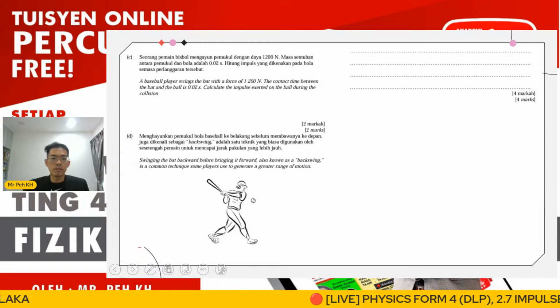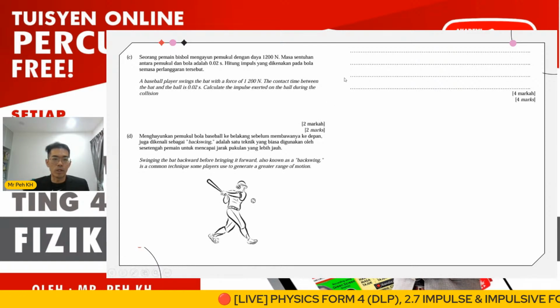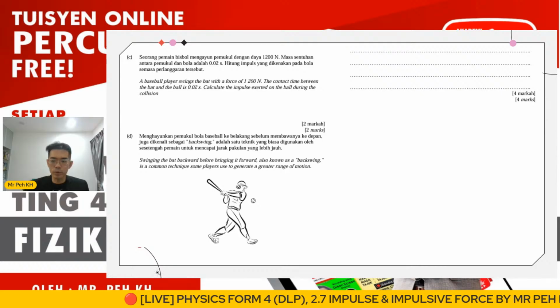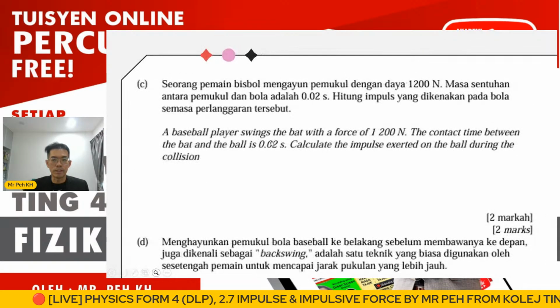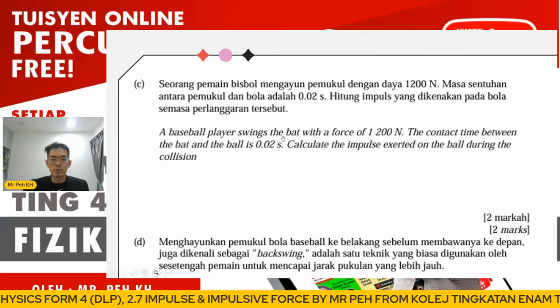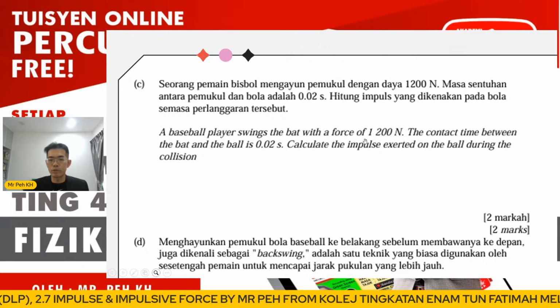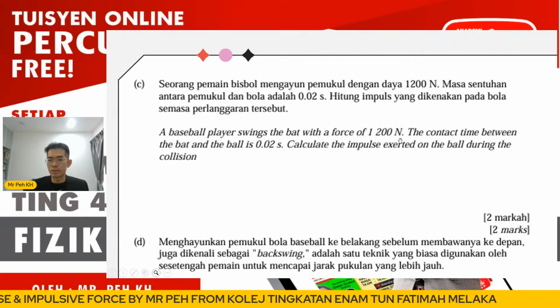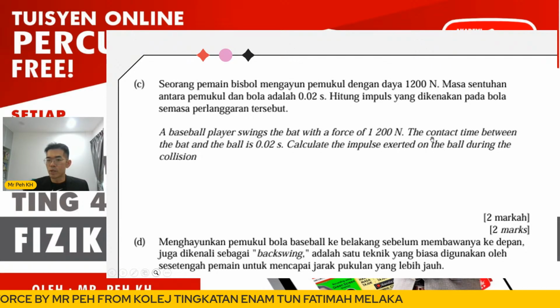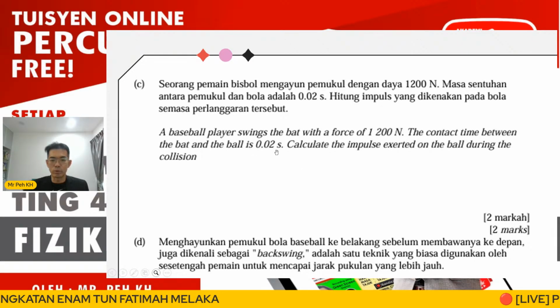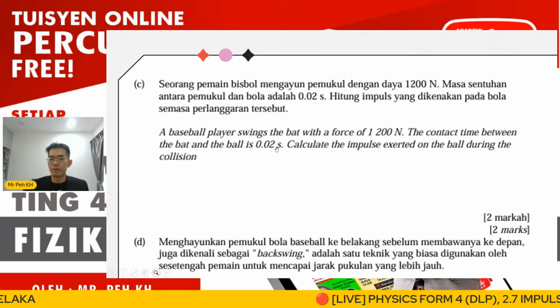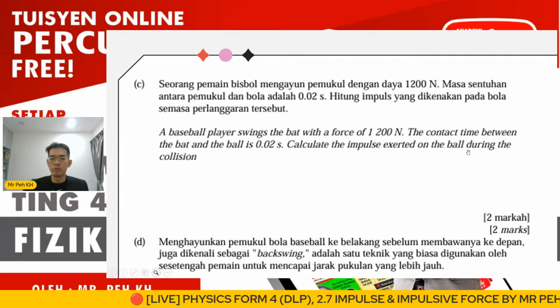Okay, so here the C is another calculation question. Okay, so here we have the question like this. A baseball player swings the bat with a force of 1,200 Newton. The contact time between the bat and the ball is 0.02. Okay, so this will be known as the time of impact. Calculate the impulse exerted on the ball during the collision.